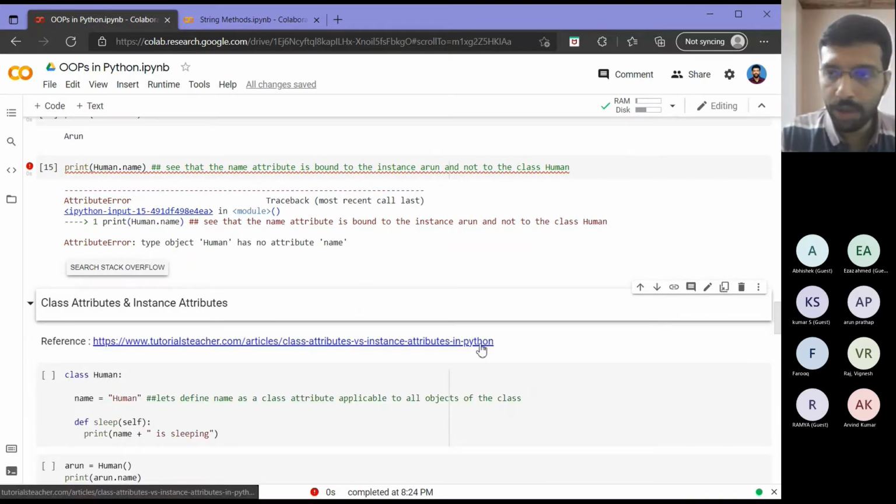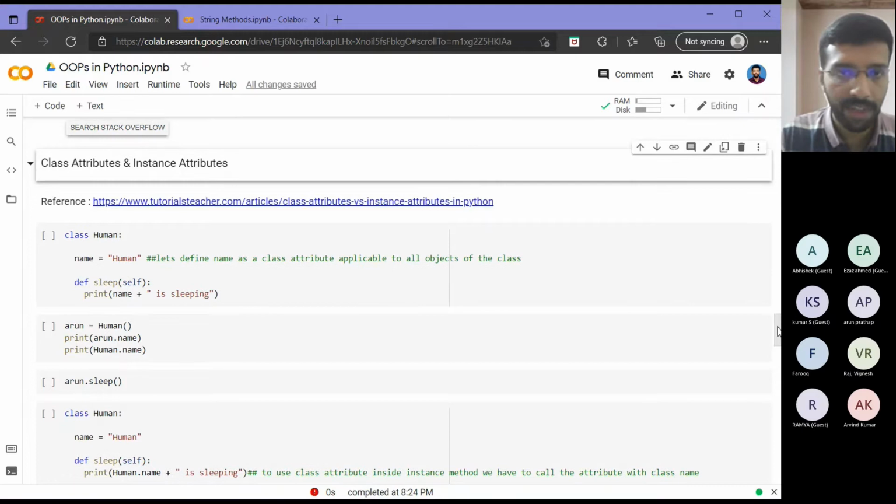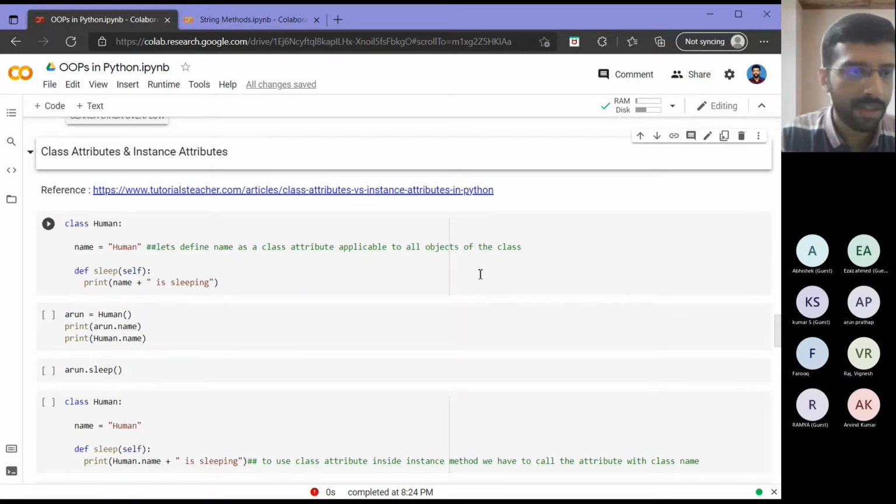If you guys have any doubts, you can type it out in the chat window, or if you want me to give more examples or repeat some portion, you can always tell, because sometimes I may become a bit fast. You can always interrupt.